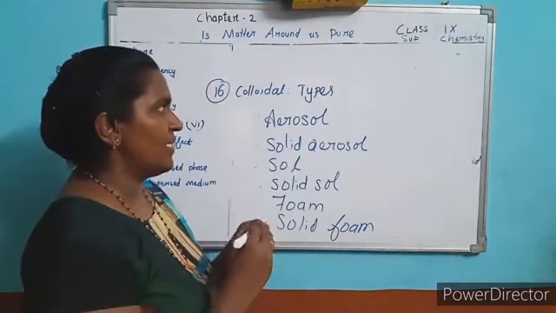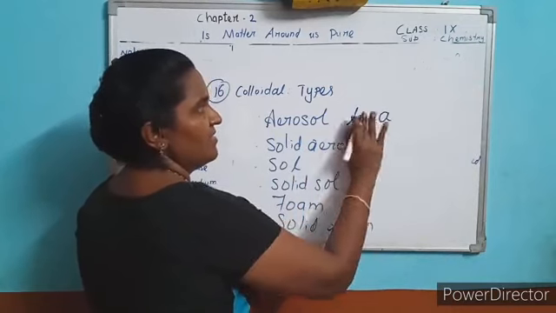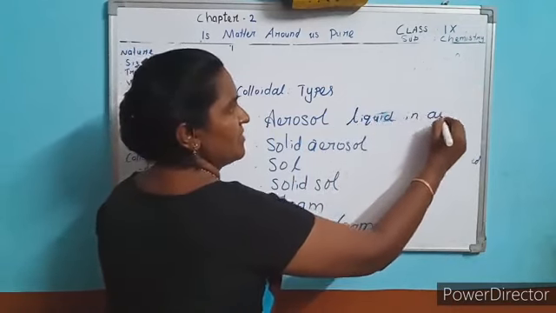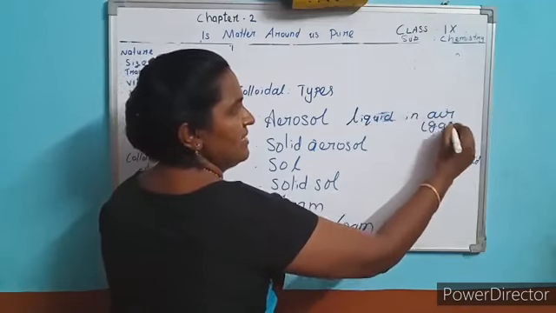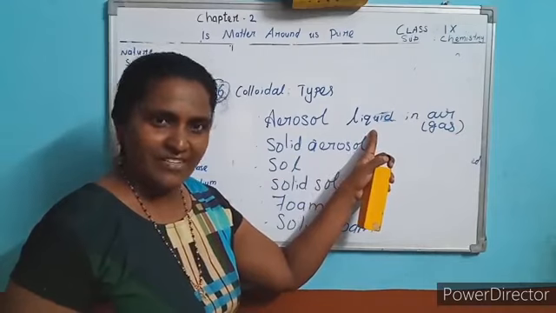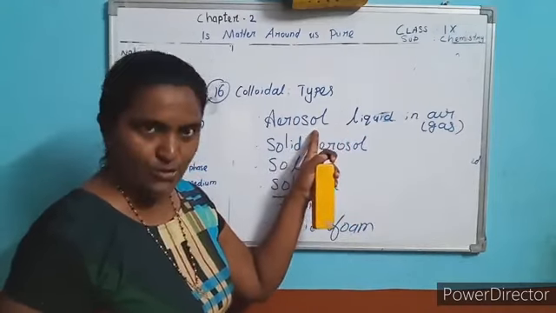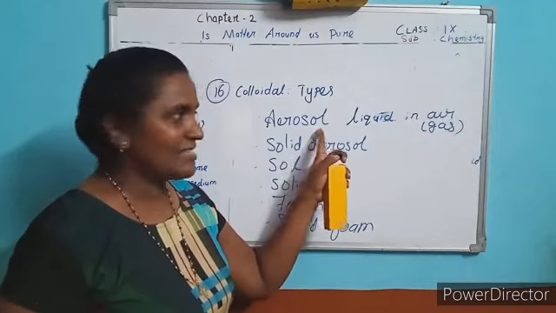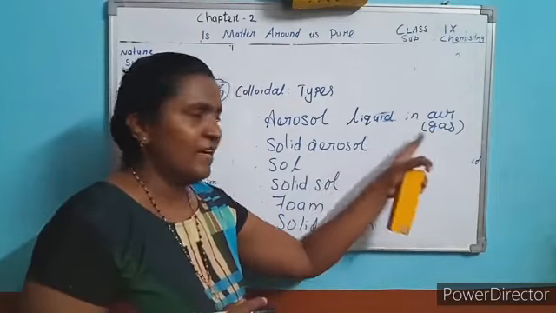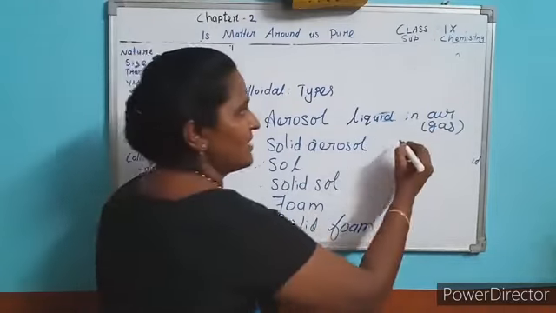What does aerosol mean? Liquid in air, or gas. Here gas is the medium, liquid is the phase. Okay, it is the first type of colloidal solution, that is aerosol. Aerosol is a mixture of liquid and gas. Small quantity is liquid, large quantity is air. For example, fog. Fog is an example.